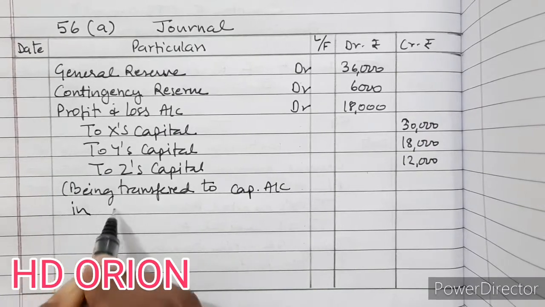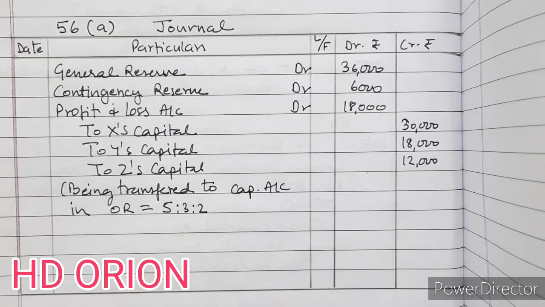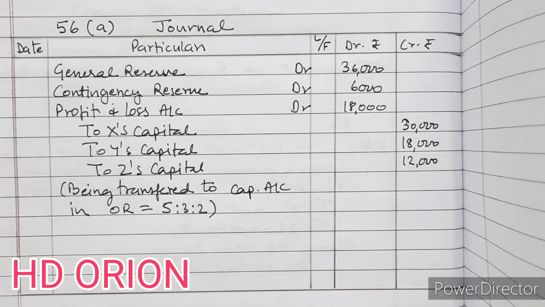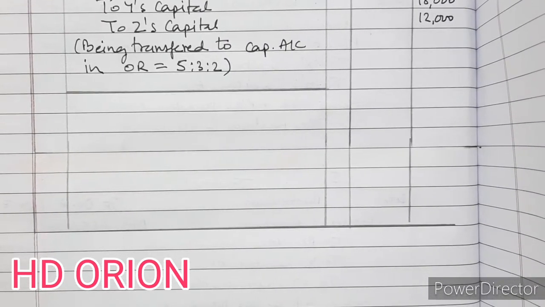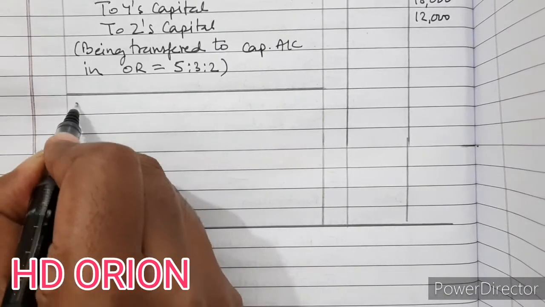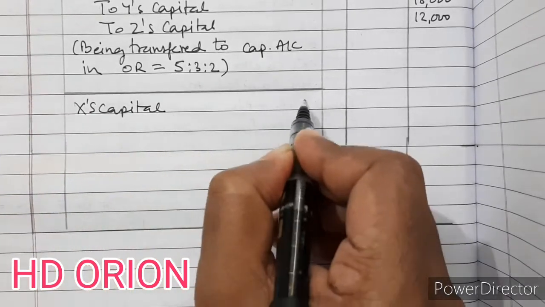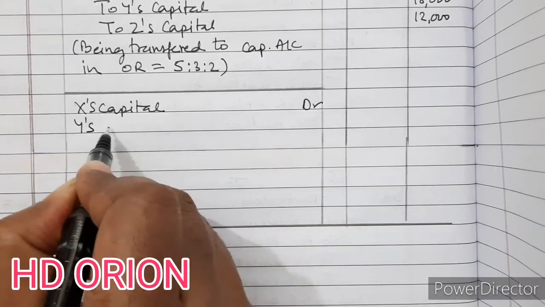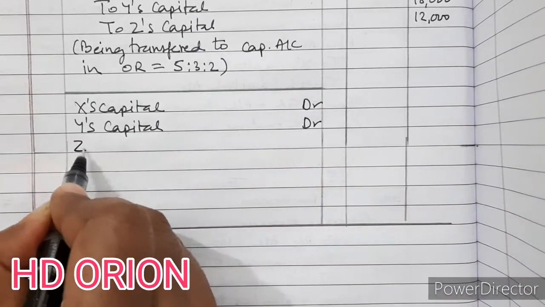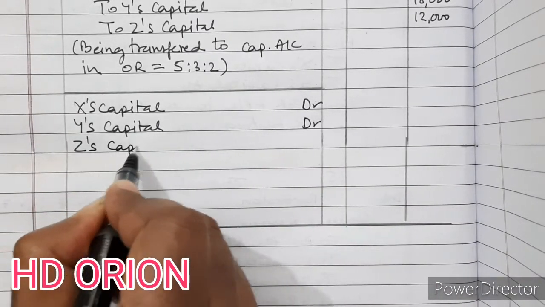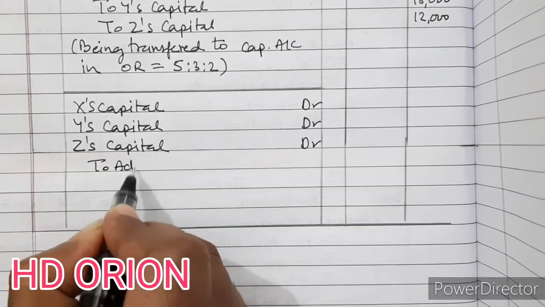In old ratio, which is 5:3:2. Now the second entry is for advertisement suspense. So X capital account debited, Y's capital account also debited, Z's capital account debited, to advertisement suspense.